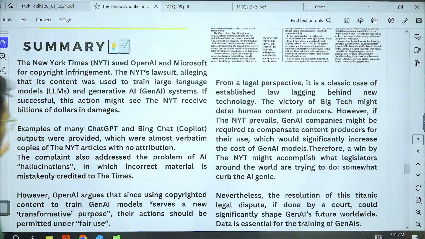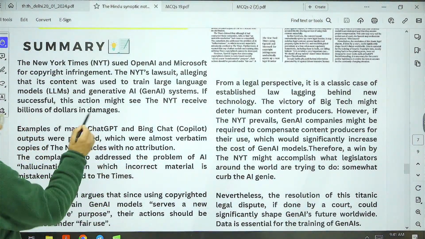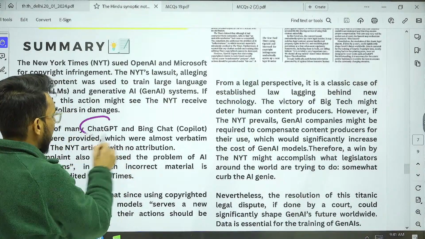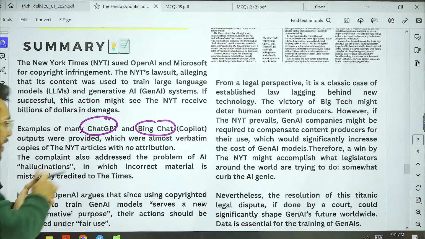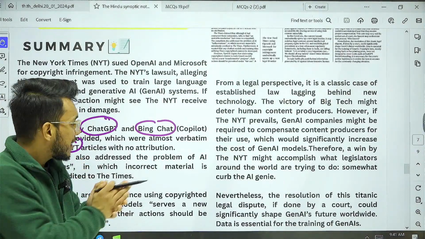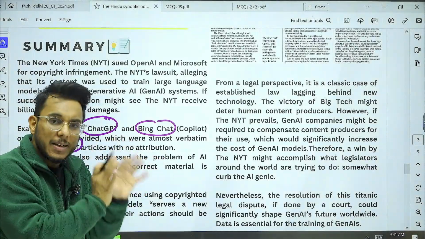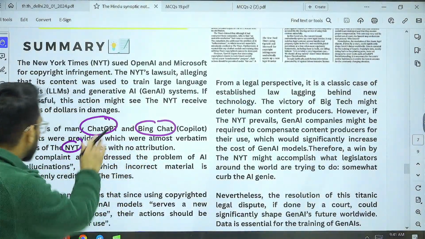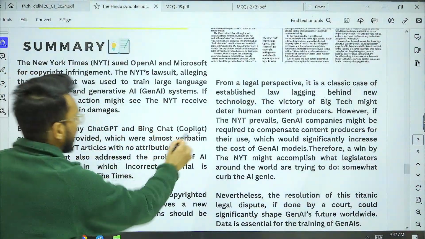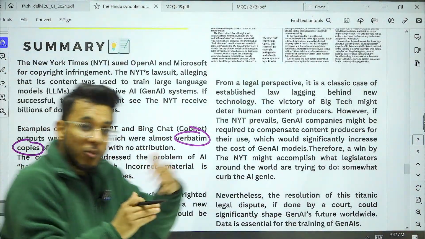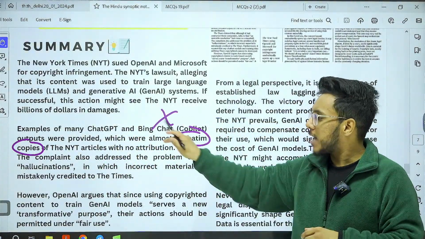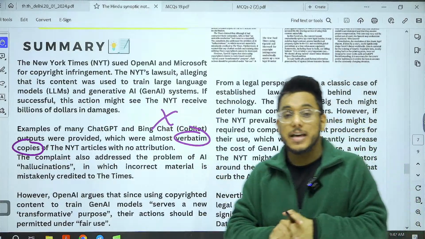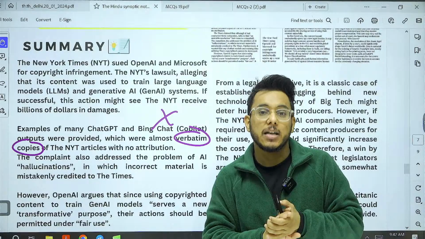Basically, in the past year or so, many artificial intelligence models such as ChatGPT and Bing Chat have emerged. The New York Times has given the example that many of the articles generated by ChatGPT are verbatim copies, meaning word-to-word copies of what was published in the New York Times. So it is being said that their intellectual property rights and copyrights are getting violated.